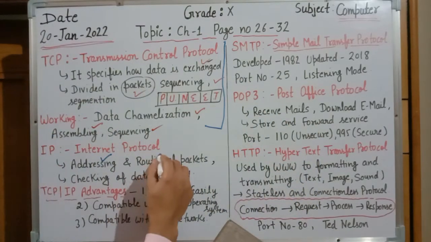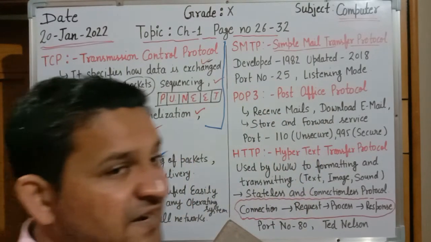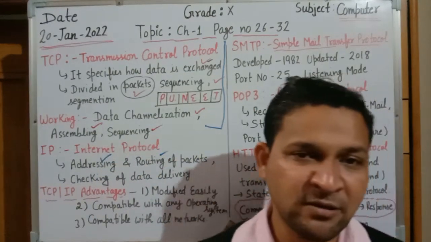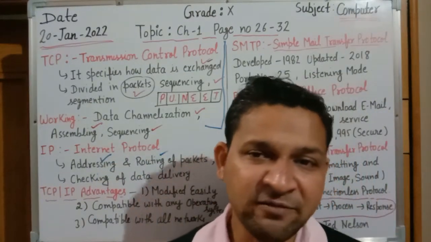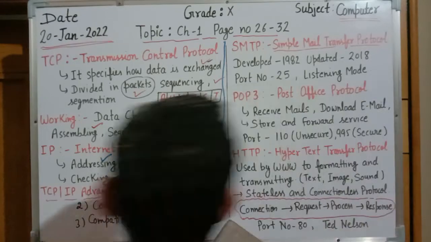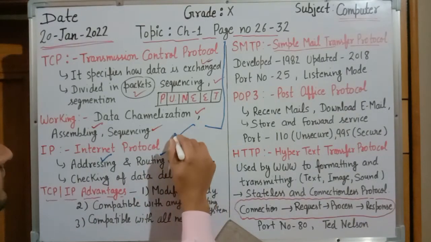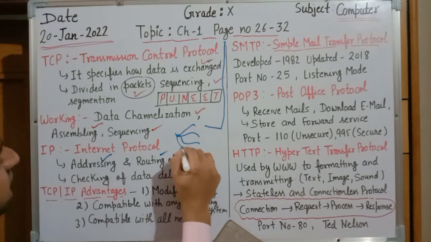And second one is routing of packets. Data can be transferred through a number of paths. It is not fixed that it will transfer by one way only. Like suppose we have one way, two way, three way, four way.